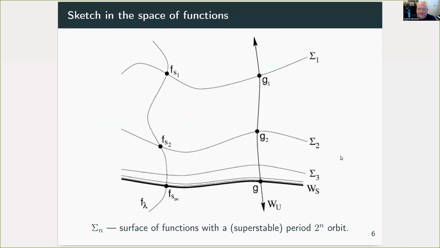It's easier perhaps to just draw a picture. In the space of functions, here's a quick sketch, and roughly speaking, the idea is that we have a fixed point G here. It's got a one-dimensional unstable manifold, and this universal constant delta turns out to be the corresponding expanding eigenvalue, and codimension 1 essentially stable manifold.